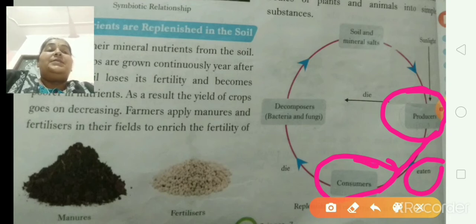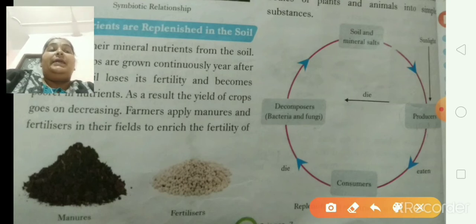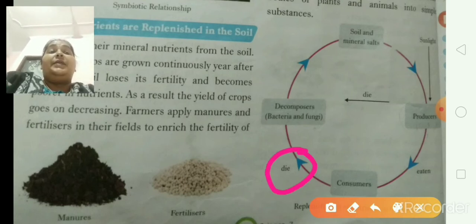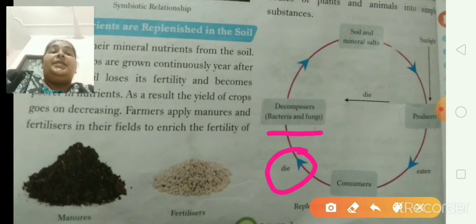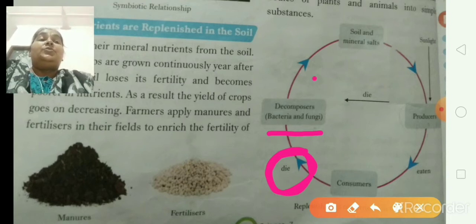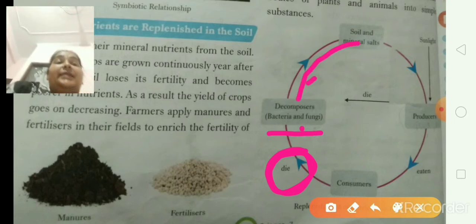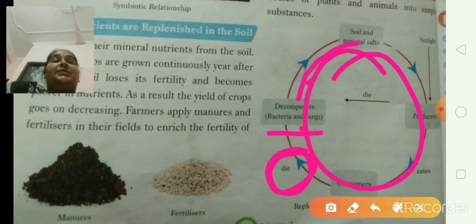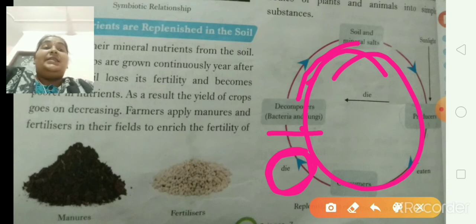And as time passes, what happens? This type of animal dies. Then what happens? When they die, bacteria and fungi decompose that dead body of the animal into nutrients and minerals in the soil. Like this the cycle goes on and it's complete, and in this way they replenish the soil. This is a natural way.